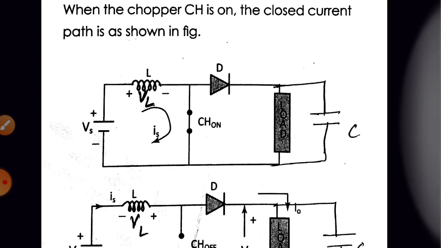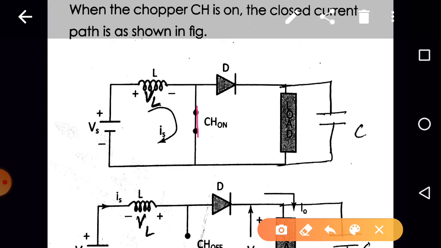Okay, so here we are having the circuitry, that is when switch is in the on state, current will be flowing like this, right? So this is IS, which is nothing but IL. Inductor goes on storing the energy. So can we apply KVL to this loop? Yes, it is plus Vs minus VL is equal to 0. So what is VL? VL is equal to Vs.